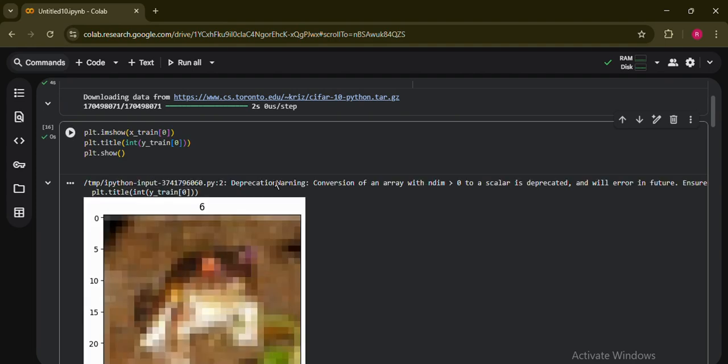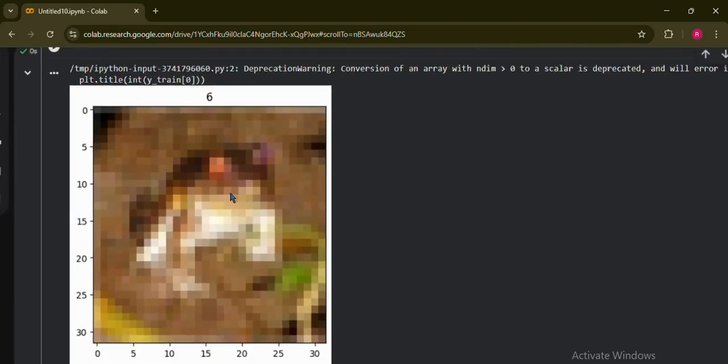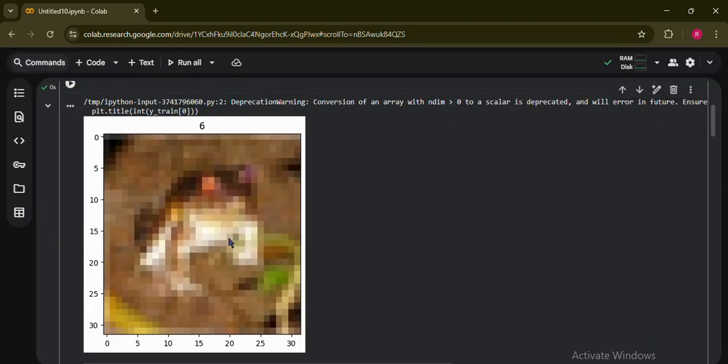After that, let me show you an example image from the dataset. So this is one example. As I already told you, images are learned by the CNN in a grid form. We have already discussed it. So this is the example for that.